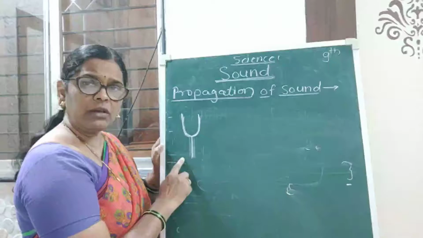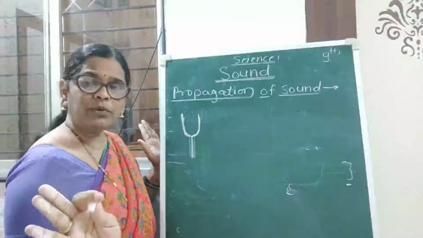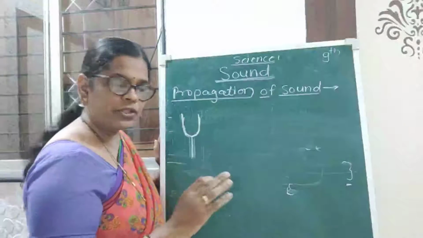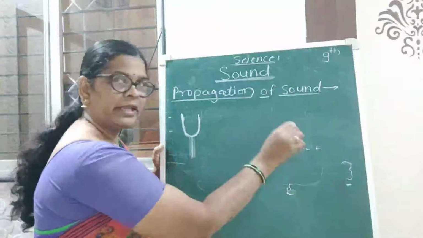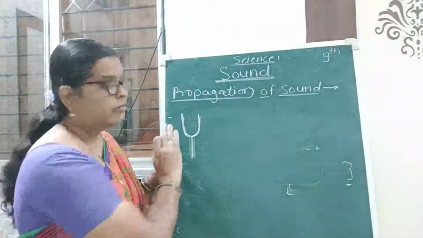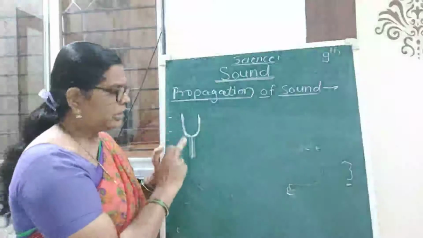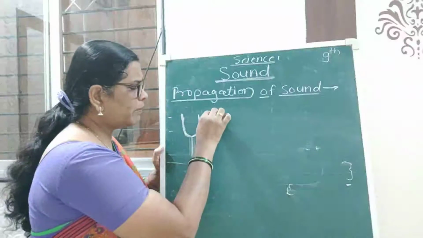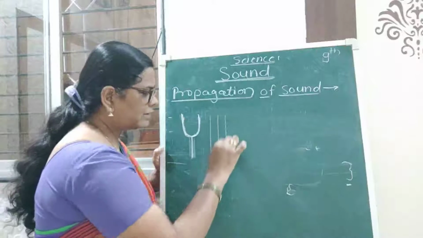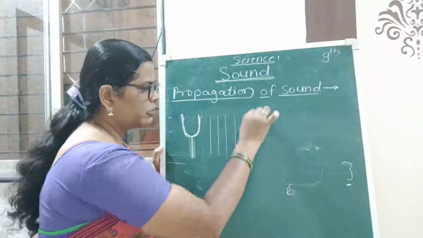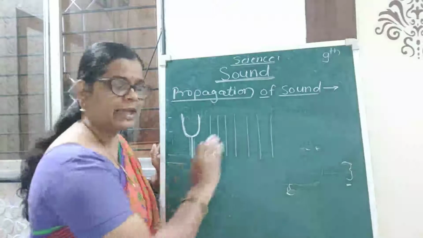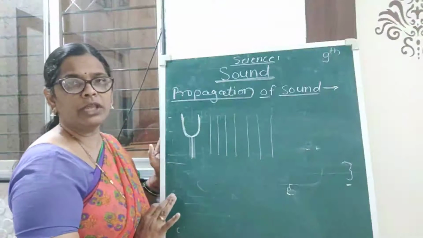When the tuning fork is in a steady position in the medium of air, the particles of air are at the same distance from the tuning fork.